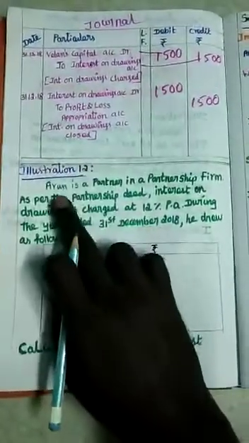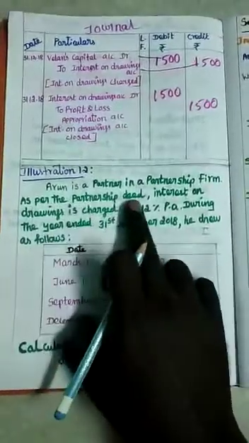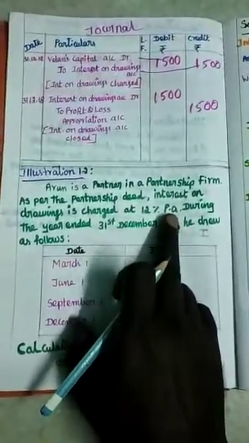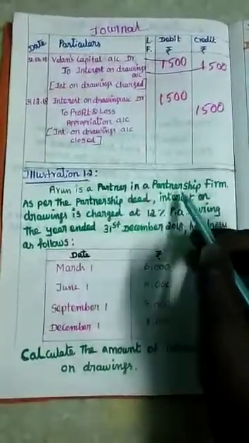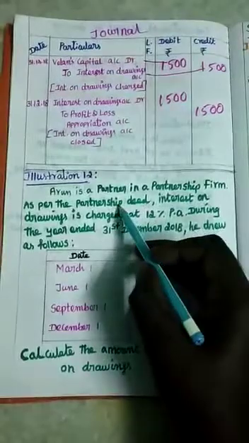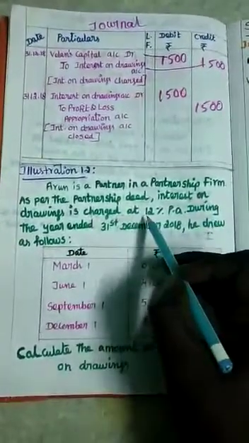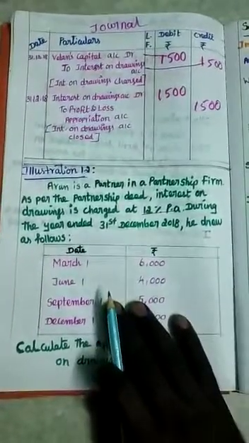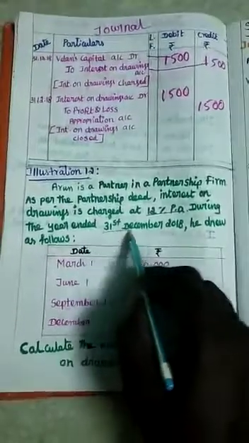Illustration 12. Arun is a partner in a partnership firm. As per the partnership deed, interest on drawings is charged at 12% per annum on the partner's drawings during the year ended 31st December 2018.